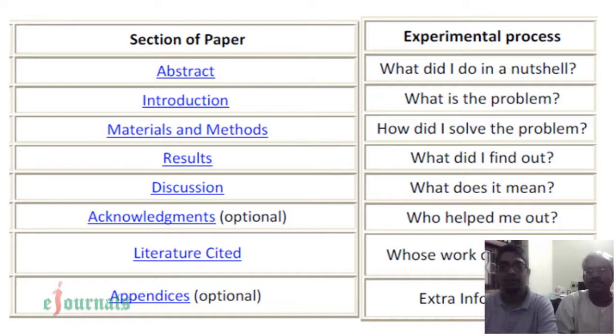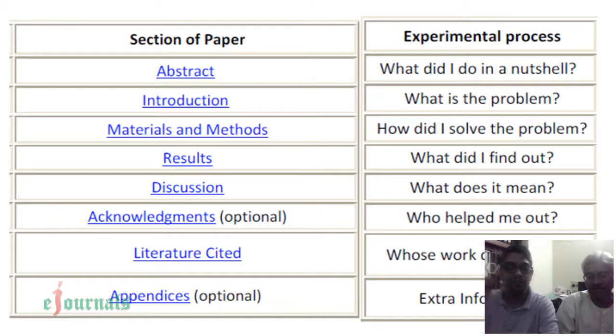It is only optional. Okay, then comes the literature cited, or the reference material or bibliography. It means whose work did I refer to. It can be the books you referred to, or articles in journals, or even newspaper items. There is a method, a procedure and a protocol in expressing all those things. It's the citation process we follow, like APA or whatever. But we will talk about it in detail later.